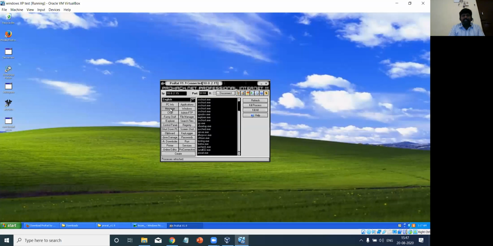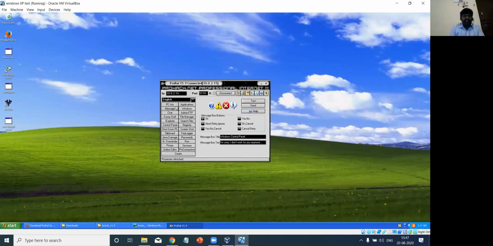Suppose I wanted to send a message to the victim, right? Here, this is a chat box where I can send a message to the target machine. In this case, I am acting as an attacker because I'm getting all the information. The machine which I act from is my Windows XP, which I hosted on the virtual machine. I'm an attacker now. I'm going to send a message.